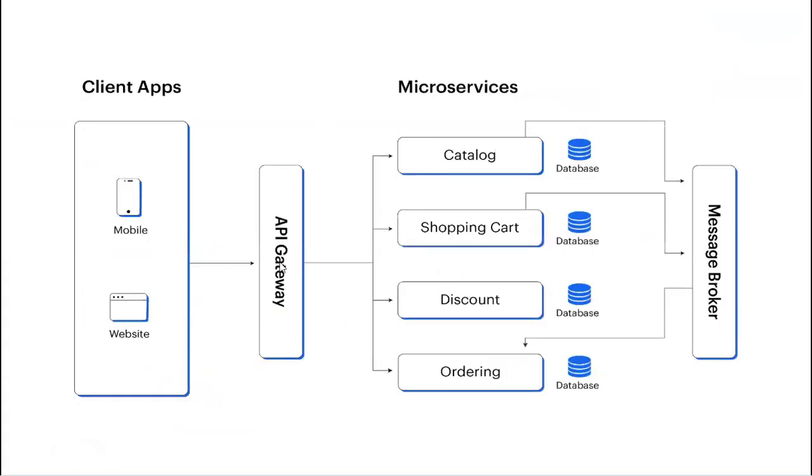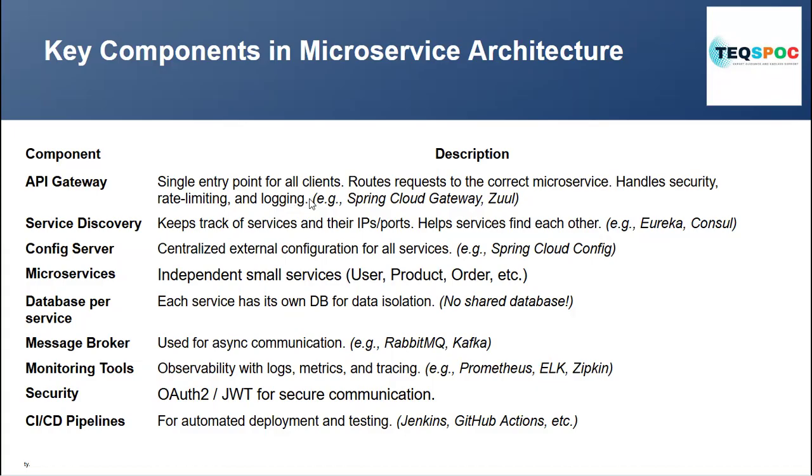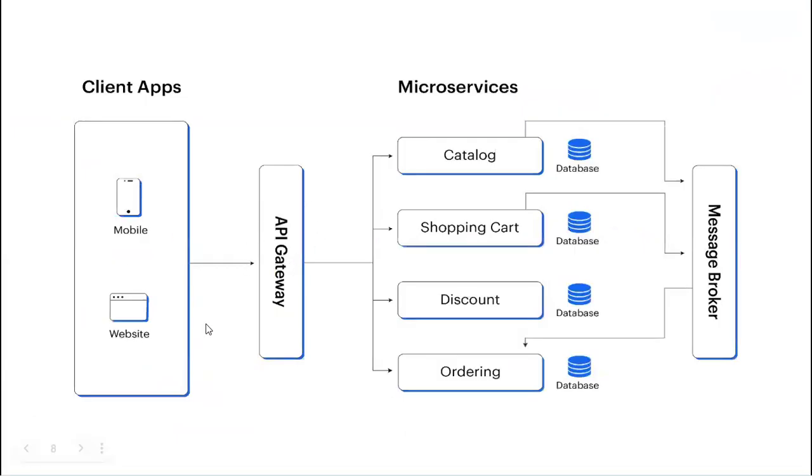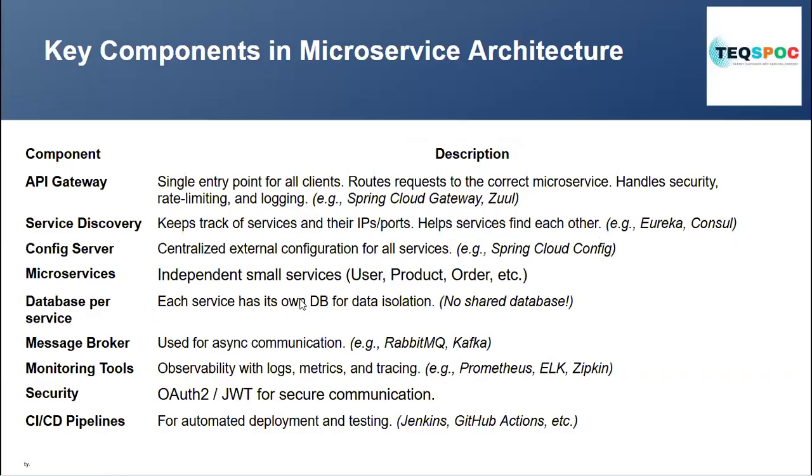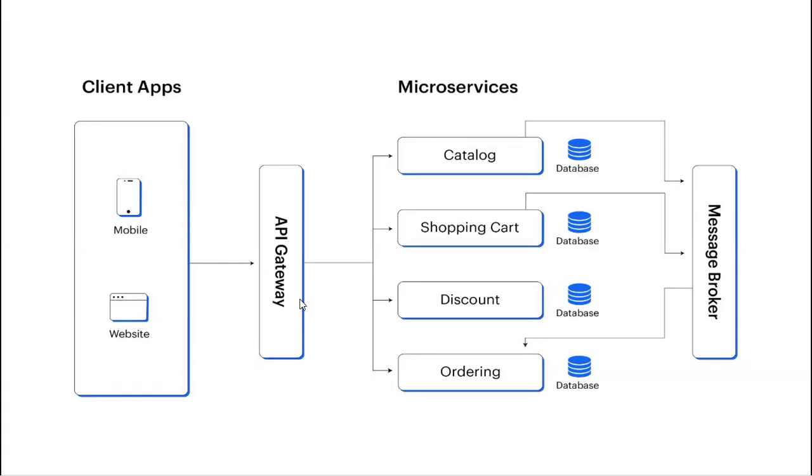The API gateway is a single entry point that takes in the request and sends it to the respective microservices. So a client from a web application, mobile, or Postman sends a request, then the request first hits the API gateway, and the API gateway acts as a single entry point for all the requests from the client.